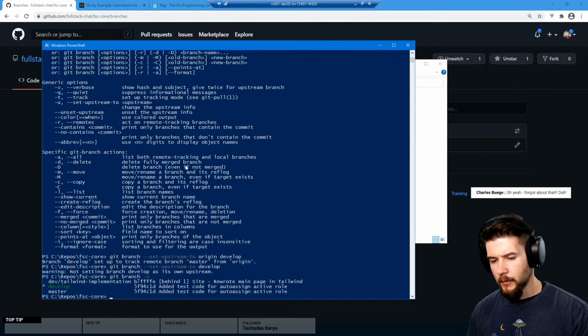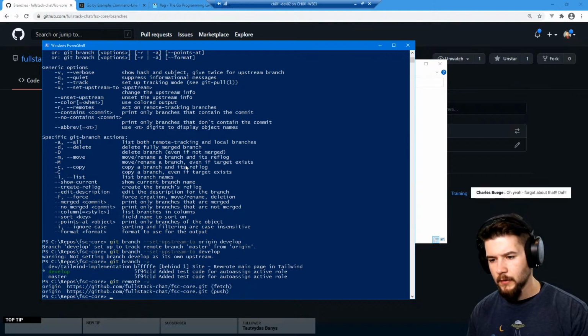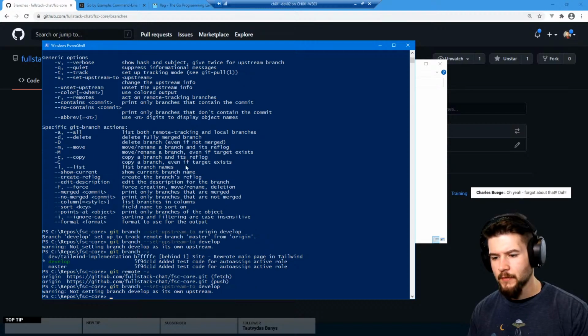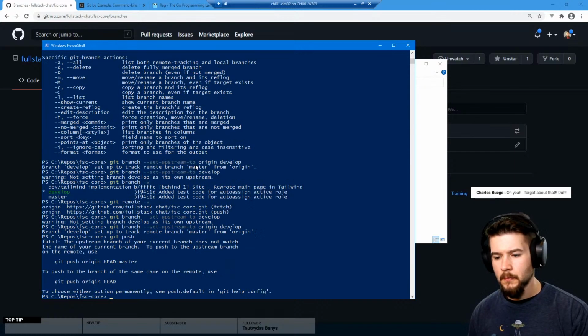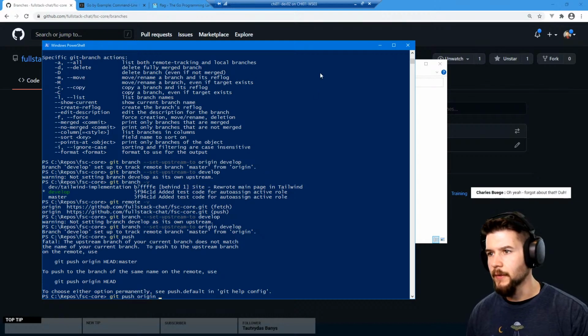Okay, so we're on develop, so git remote v. Okay. So git branch. Set upstream 2. Not setting branch develop as its own upstream. Origin develop? Git push. Git push origin. I don't know what I'm doing here.